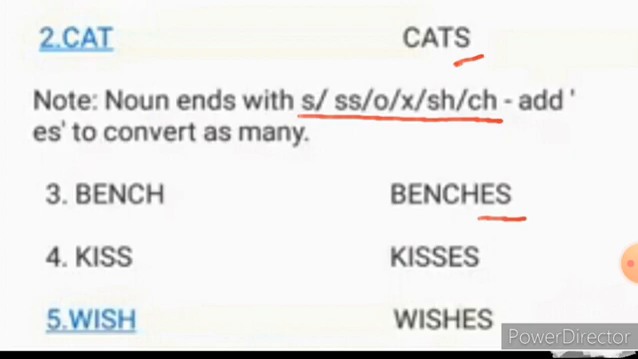Now look at the next, kiss, K-I-S-S. It ends with the letters S-S. If the noun ends with S-S, what will you change? You have to add the letters E-S. Next, listen, wish, W-I-S-H, wish is there. How can you convert it? It can be converted into many by adding the letters ES.